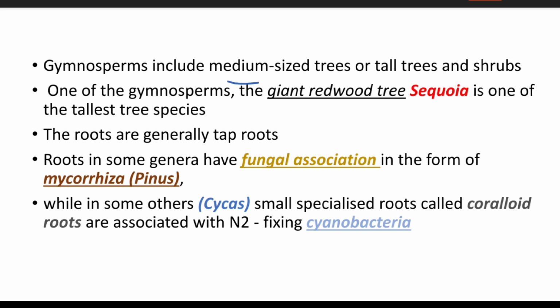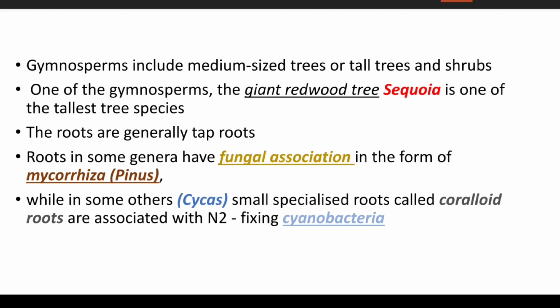Gymnosperms include medium-sized trees, tall trees and shrubs. One of the gymnosperms, the giant redwood Sequoia, is one of the tallest tree species.